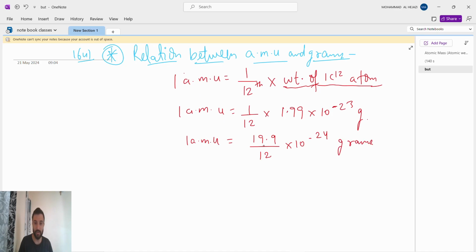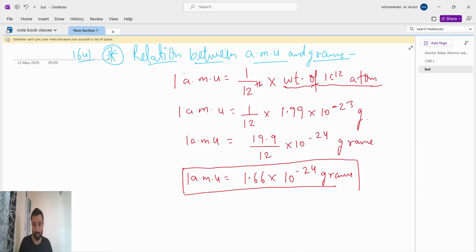When we divide it, we get the value of 1 AMU as 1.66 into 10 to the power of minus 24 grams.